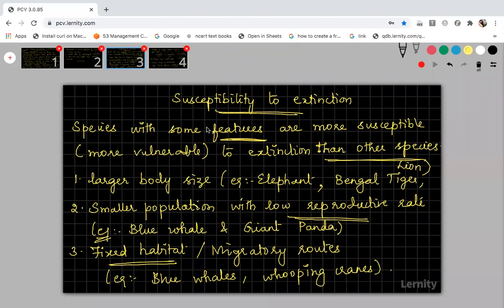Wait, I will explain again. You just copy these 3 points, then I will explain the 4th point again. Finish copying the 3rd slide.